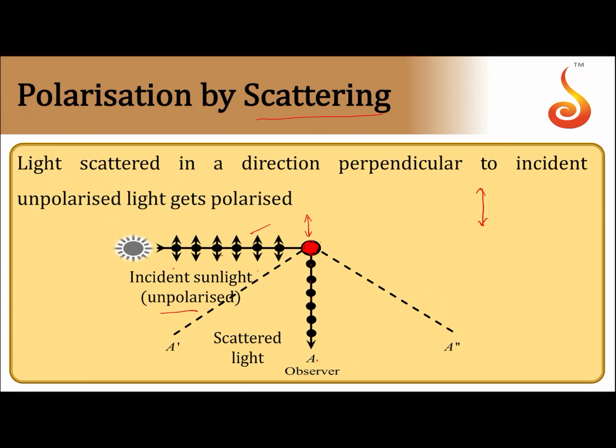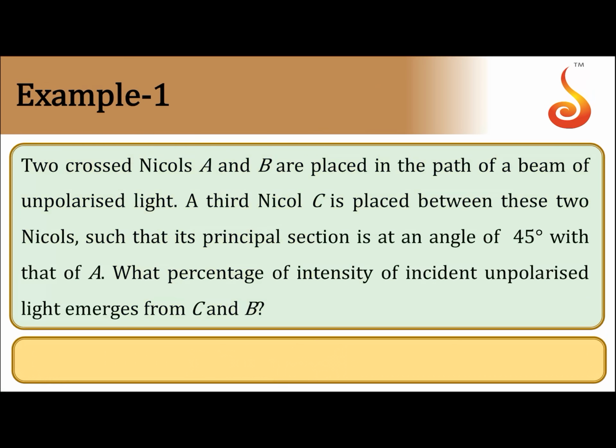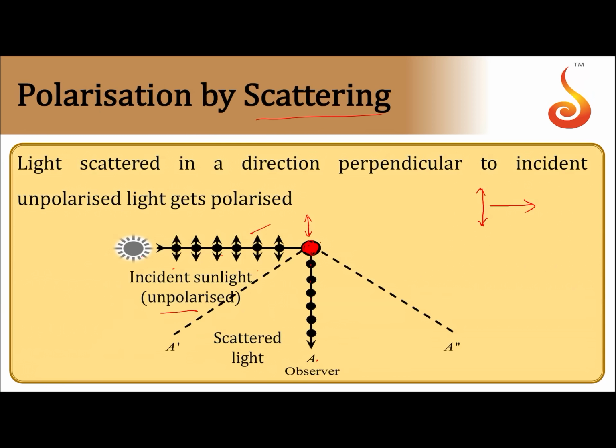That means if the molecule is vibrating this way, it will emit light in this direction, not along the direction of vibration. So when you observe from A, the arrow components are not seen, only dot components are seen, because this is the direction perpendicular to dot, not perpendicular to arrow. But if you observe from this side, you will see both arrow and dot. If you observe from this side, you will see only dot.